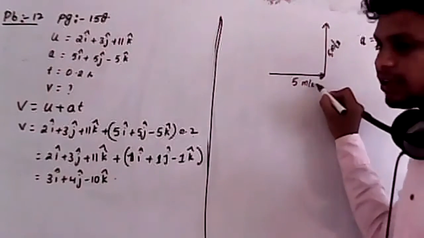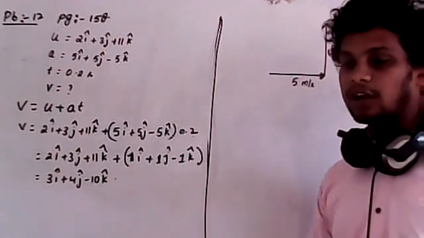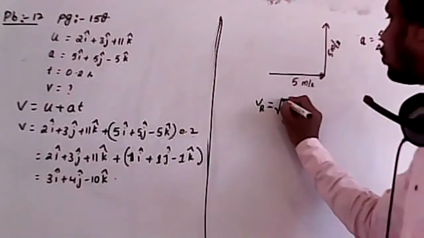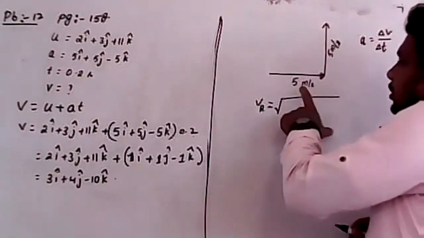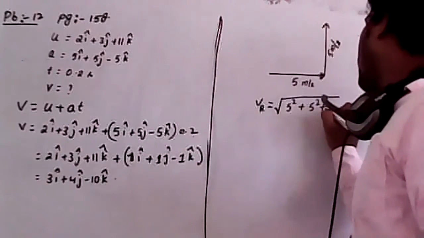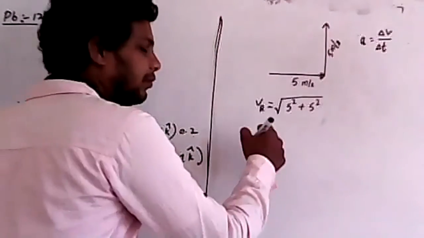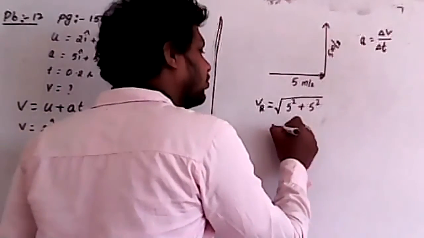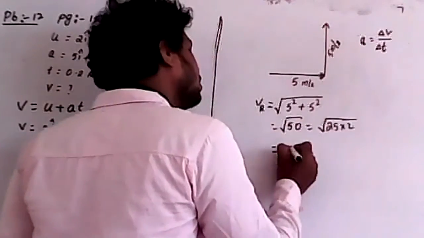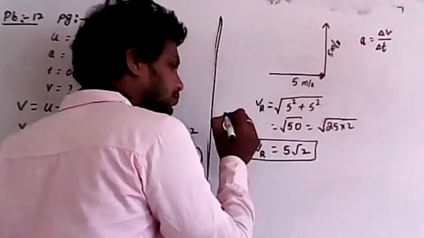Now this is vector a bar, this is vector b bar, and these two vectors are perpendicular. What is the resultant velocity of these two? It is the square root of 5 square plus 5 square plus, cos 90 is 0. So 5 square plus 5 square is 25 plus 25, that is 50. 50 can be taken as 25 into 2, that is 5 root 2. So our resultant velocity is 5 root 2.